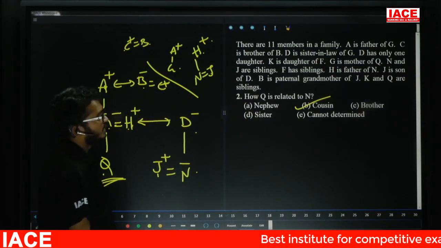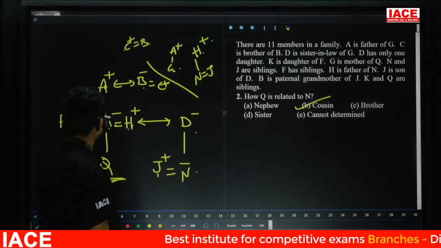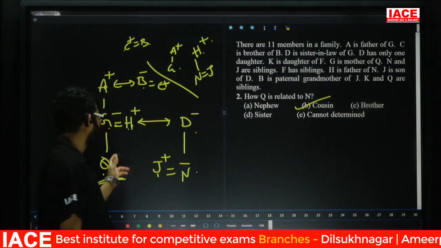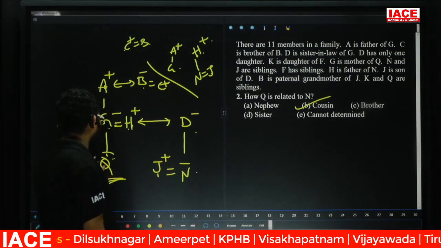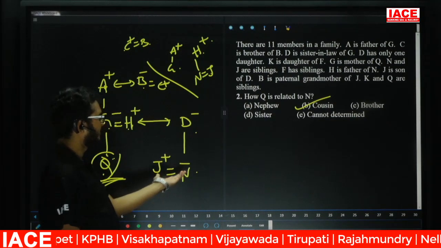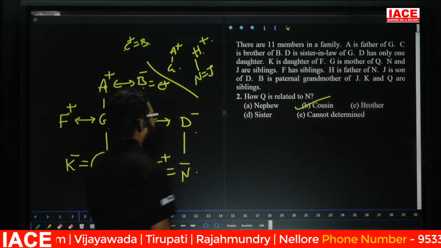Friends, for question number 2, don't take "can't be determined." Why? Because if Q is a male, Q is a cousin of N. If female also, Q is a cousin of N. Even if you don't know the gender of Q, Q is simply a cousin of N. So question number 2, option B.